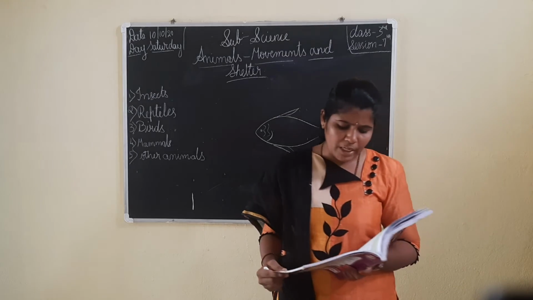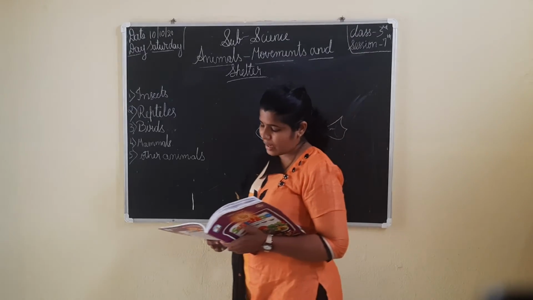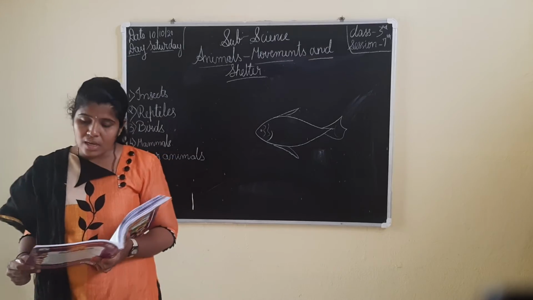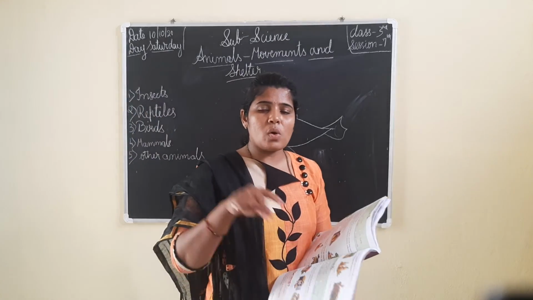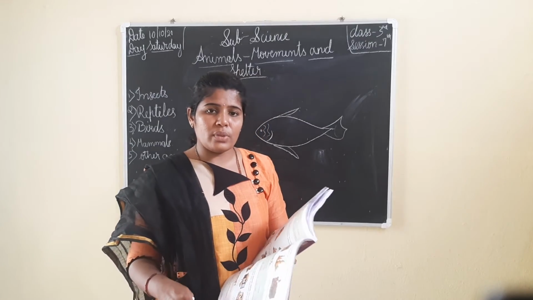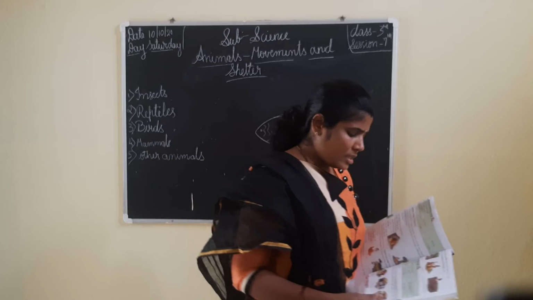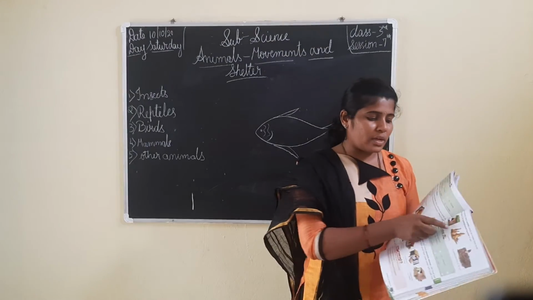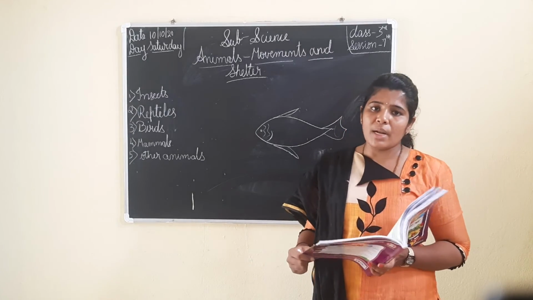Next, they have given multiple choice questions here. Which animal builds its home in the ground? Rabbit, monkey or elephant? Elephant won't build any houses. Monkeys live on the branches. And rabbits make a hole in the earth to live. They are called burrows. Rabbit is the answer. Ant colonies are made up of stone, cement or mud. You can see here the ant hill is made up of mud.